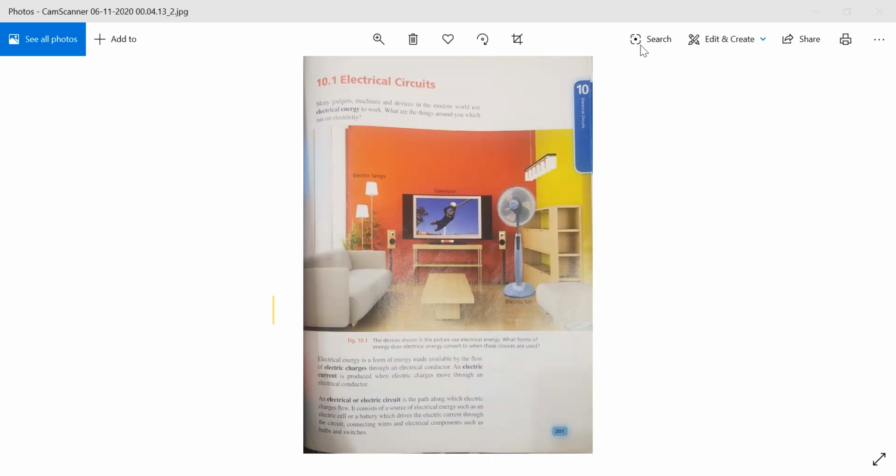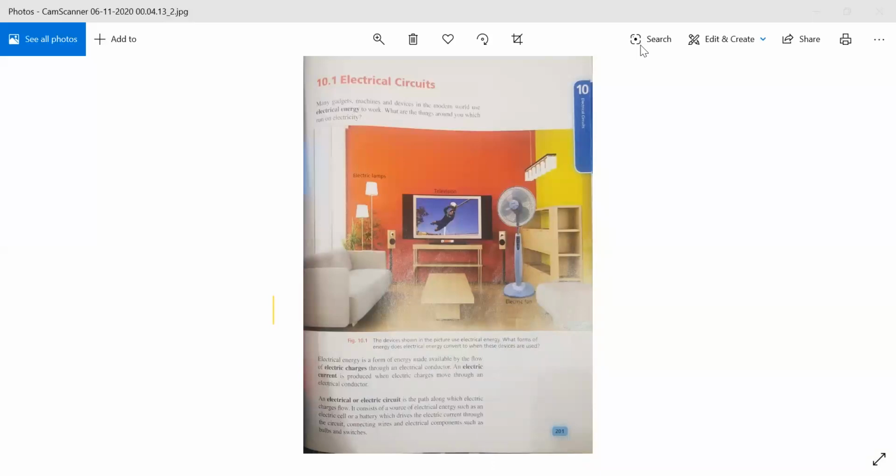And what is an electrical or electric circuit? It is the path along which electric charges flow, from which electric charges can flow easily. We call it an electrical or electric circuit. And we can say that an electrical circuit consists of a source of electrical energy.